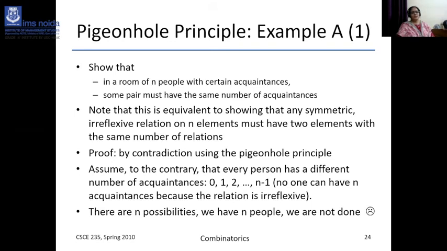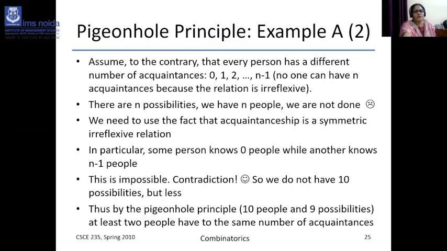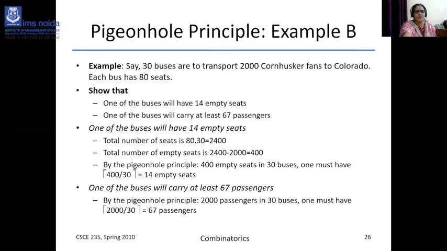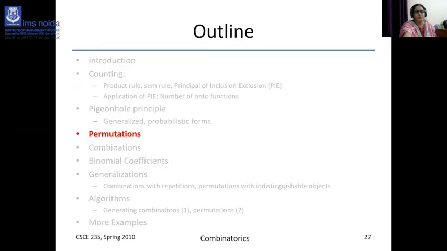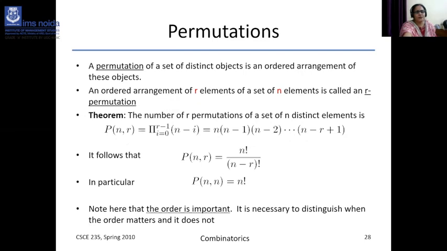So there are n possibilities, we have n people, and we are done. This is known as the pigeonhole principle. So this is about the symmetric relation, and I have explained all kinds of relations: what is reflexive, what is symmetric, and what is transitive. The pigeonhole principle is applicable in many problems where n is very large. So this is the outline: the product rule, sum rule, principle of inclusion-exclusion, application to the number of functions. This is the permutation formula, like nPr, nCr. You are quite familiar with all these formulas. I have summarized them at last, and you have to apply them in each and every problem.